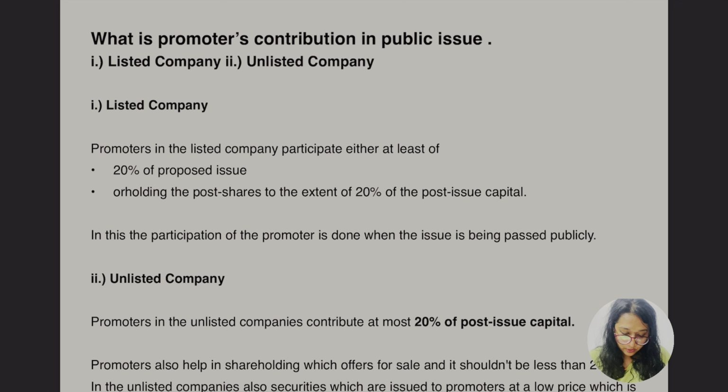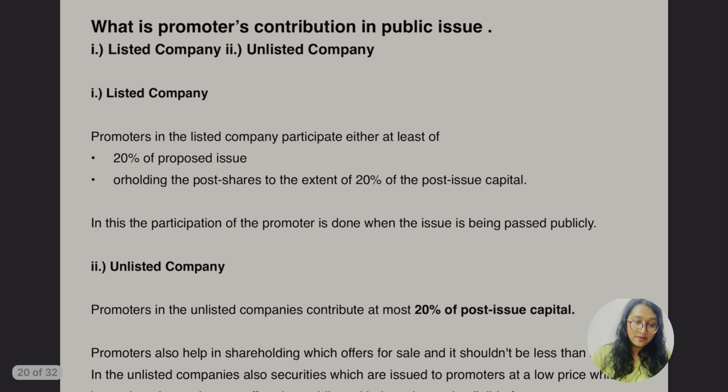So yes, let's go for it now guys. What is promoter's contribution in public issue? First, in case of listed company, 20%, remember, okay? Yes, let's read ahead.